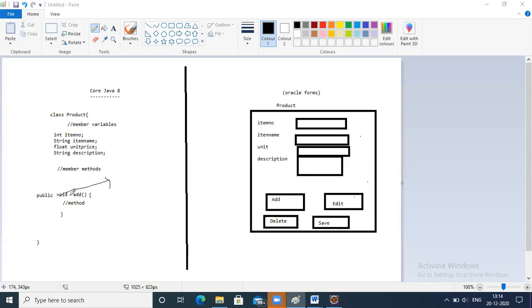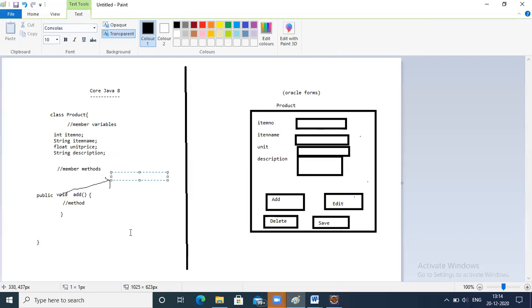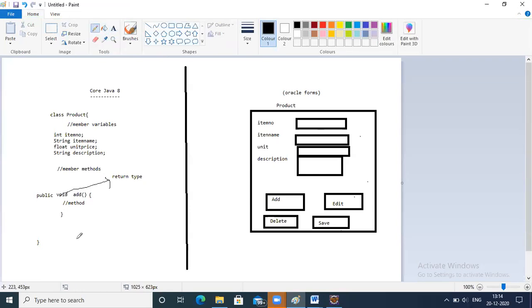Void is a return type, and add is a method name.